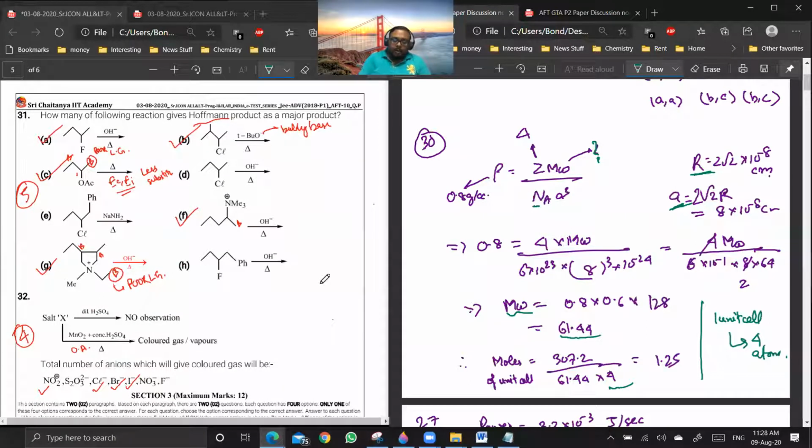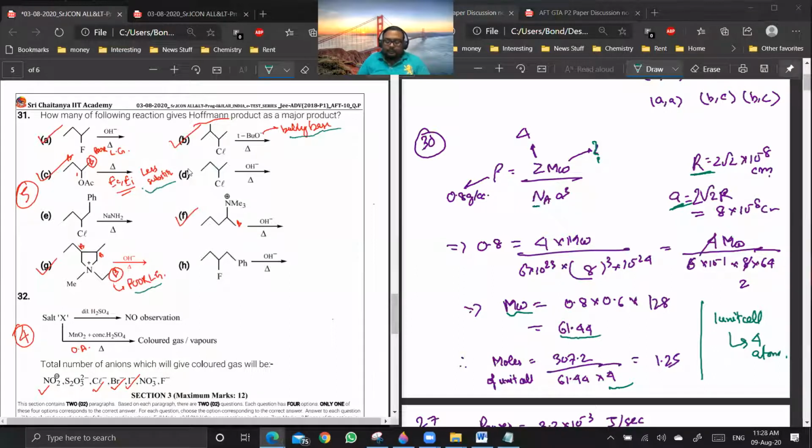31, I have marked all the cases where you will be getting Hoffman's product, when either you are having a poor leaving group, or you are having a bulky base, or you are having a cyclic elimination. So these 3 will be covering all the cases here. The first case, fluorine is a poor leaving group, so Hoffman's elimination.